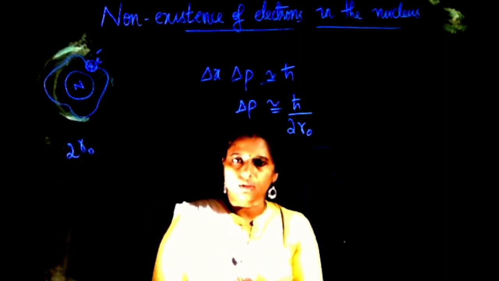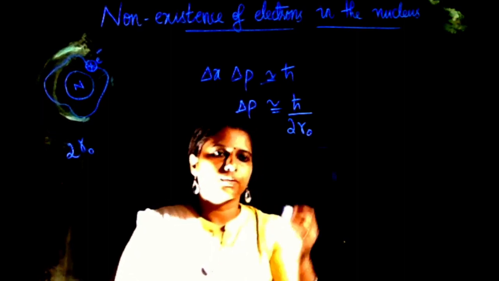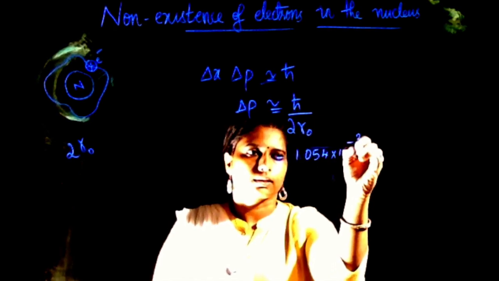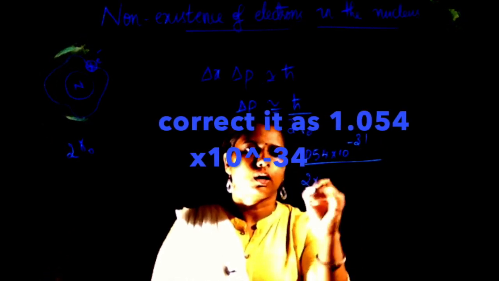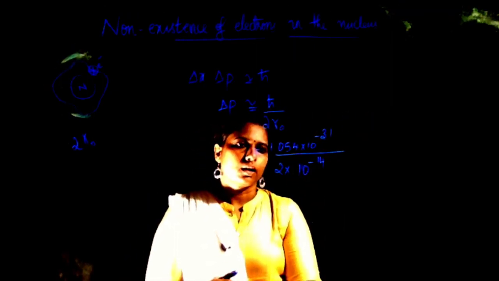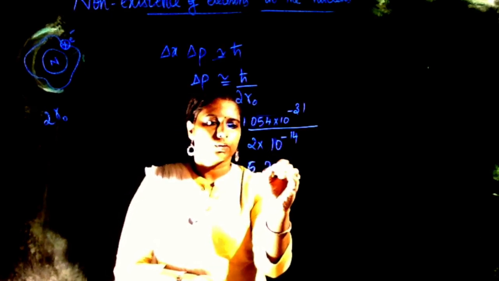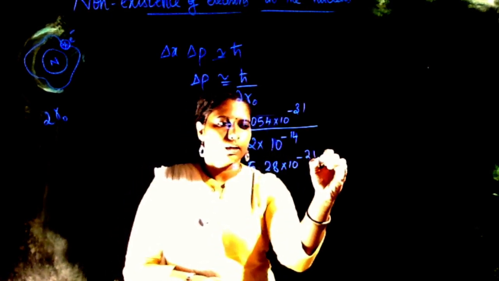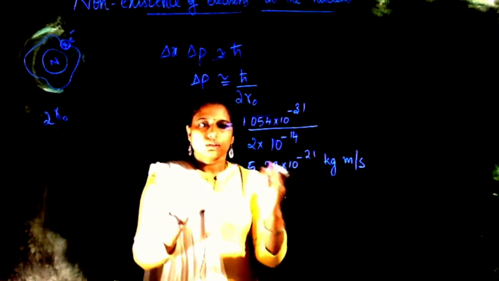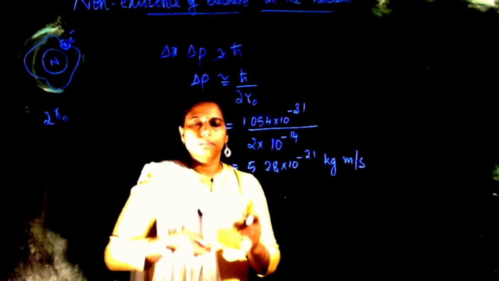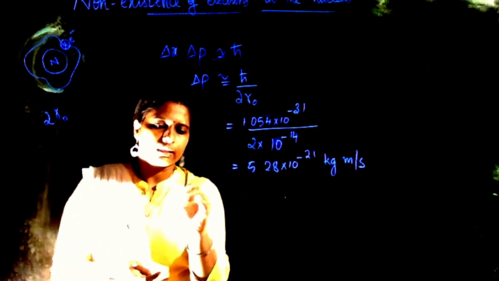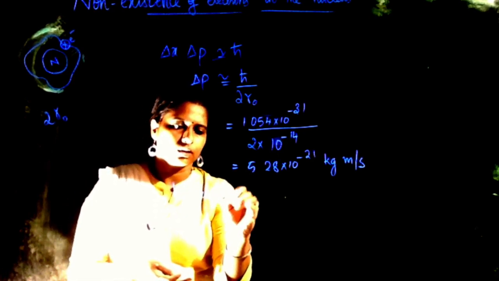Now we know the value of R, right? The radius of the nucleus. So let's give the typical values here. h cut is 1.054 into 10 power minus 31, divided by 2 into the radius of the nucleus, 10 power minus 14. So this value is approximately 5.28 into 10 power minus 21 kilogram meter per second, the unit for the momentum. This is the momentum that we get by giving the typical values of the radius of the nucleus.